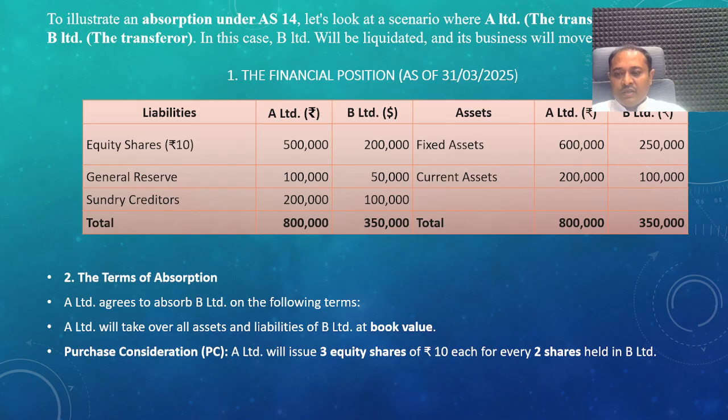There are terms and conditions regarding the procedure of the absorption. A Limited agrees to absorb B Limited on the following terms. A Limited will take over all the assets and liabilities of B Limited at book value. For the purchase consideration, A Limited will issue 3 equity shares of rupees 10 each for every 2 shares held in B Limited. This is the procedure of the purchase consideration and transfer of the assets from B to A Limited.